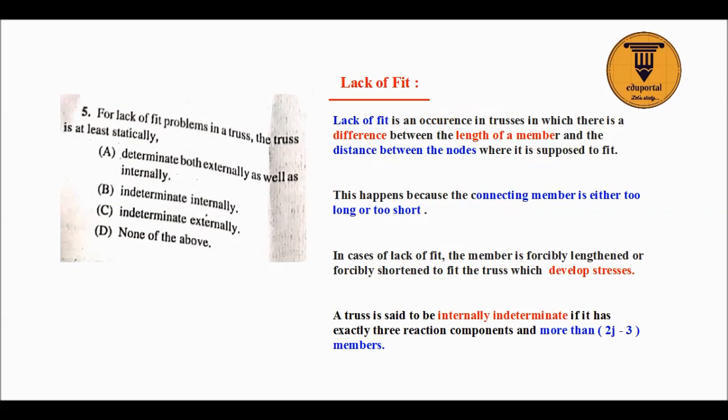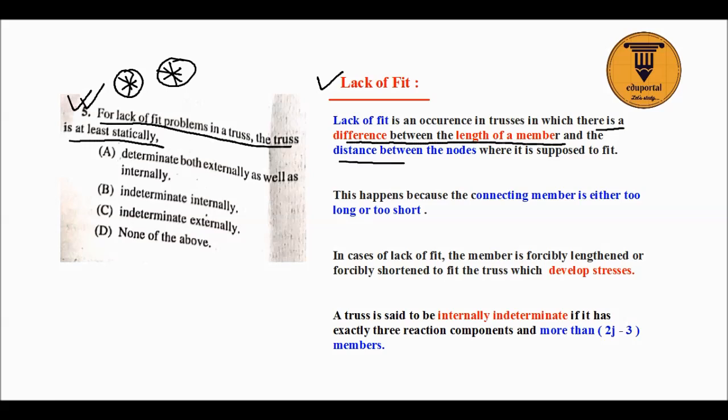Now the next question is lack of fit. This is a very good and very important question that has been asked here. For lack of fit problems in a truss, the truss is at least. Now what is the lack of fit problem? Lack of fit is an occurrence in a truss in which there is a difference between the length of the member and the distance between nodes. Suppose this is one node, this is another node.